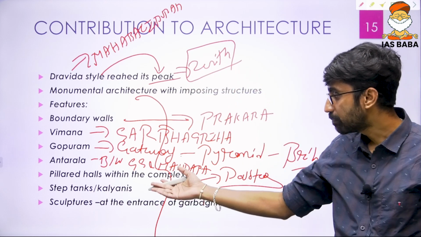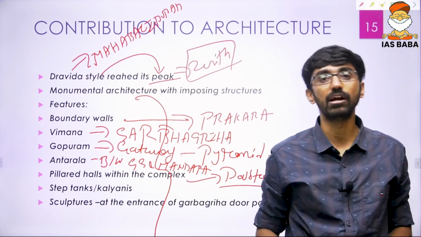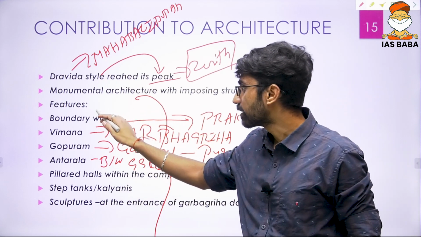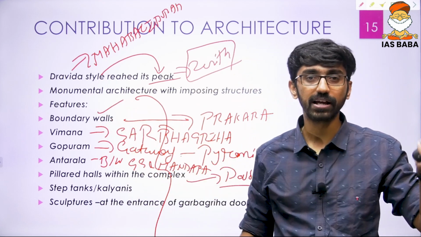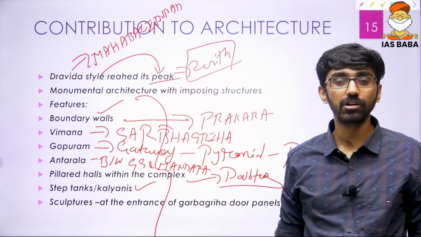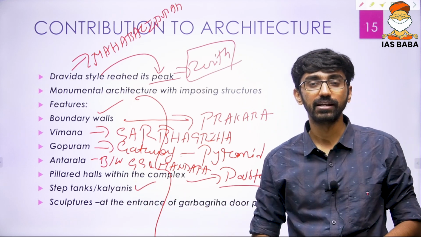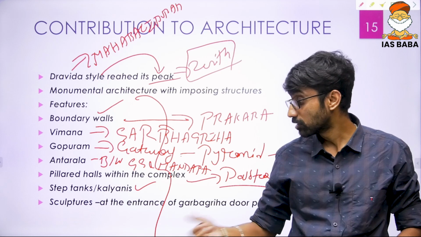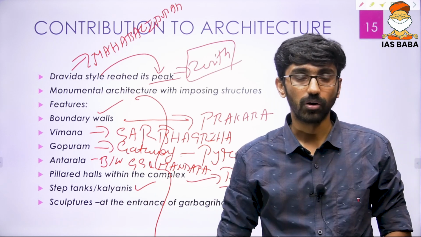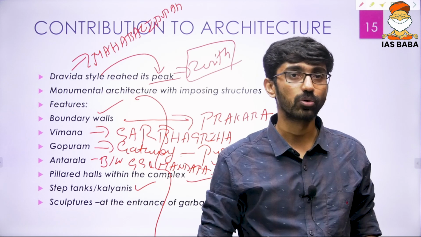And step tanks, that is also one of the unique features of Dravidian style. In Nagara style we don't see these boundary walls, except in Kalinga architecture. Step tanks, which can also be called Kalyanis, are also a unique feature of Vijayanagara styles. That is, step tanks with water storage.